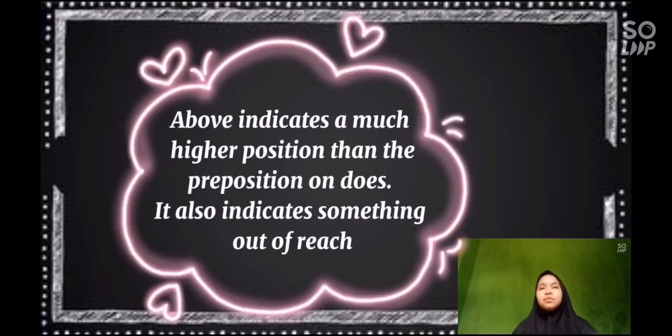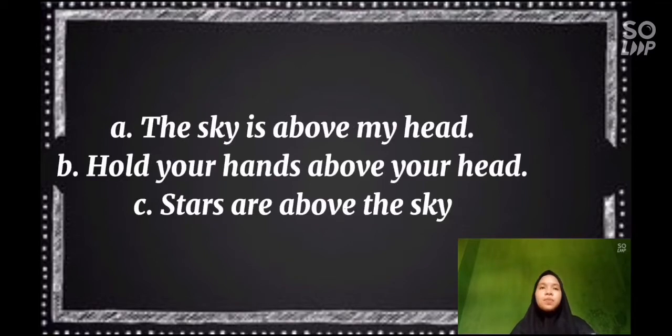Next, preposition above and over. Preposition above indicates a much higher position than the preposition on. Thus, it also indicates something out of reach. For example, the sky is above my head. Hold your hands above your head. Stars are above the sky.